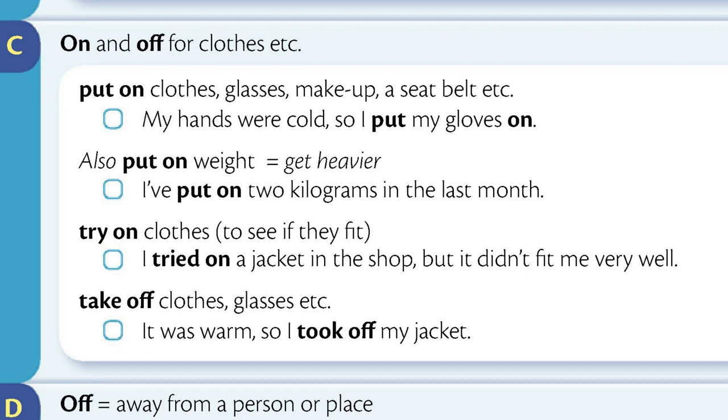Try on clothes to see if they fit. I tried on a jacket in the shop, but it didn't fit me very well. Take off clothes, glasses, etc. It was warm, so I took off my jacket.